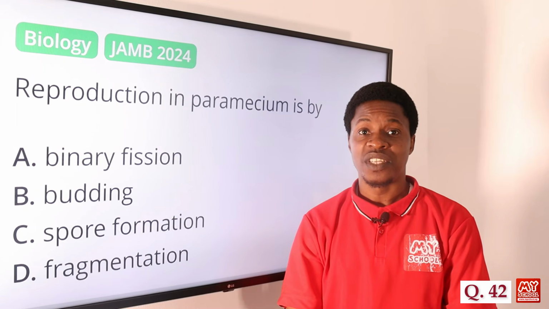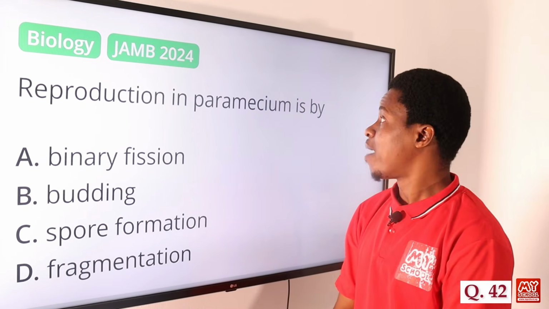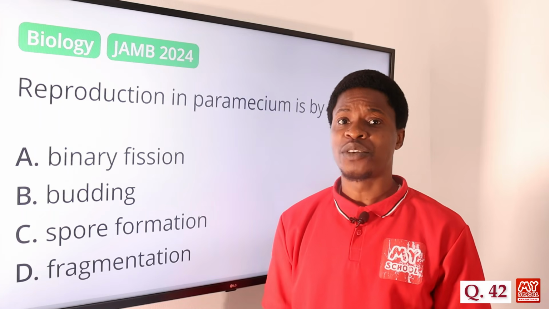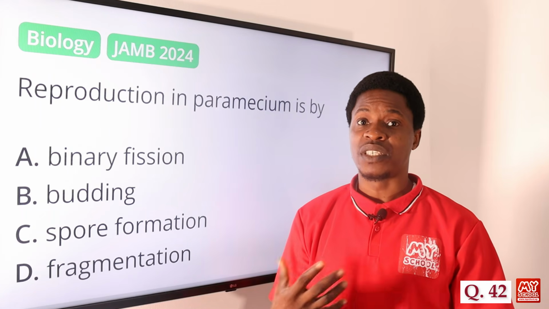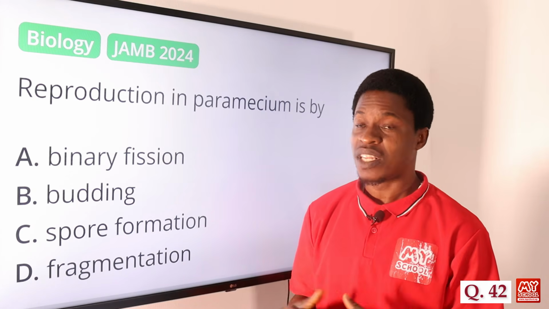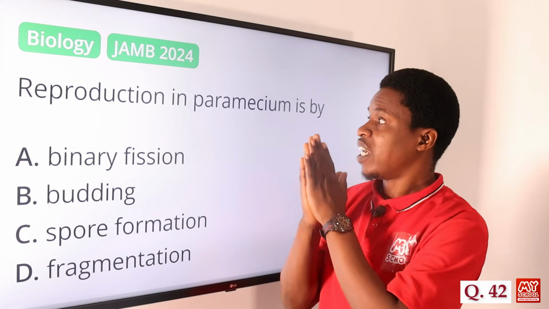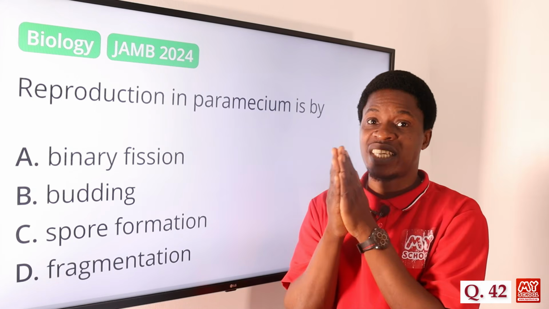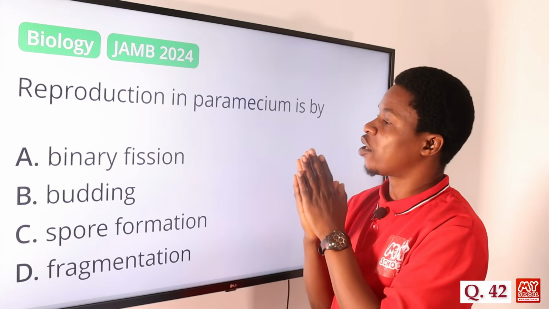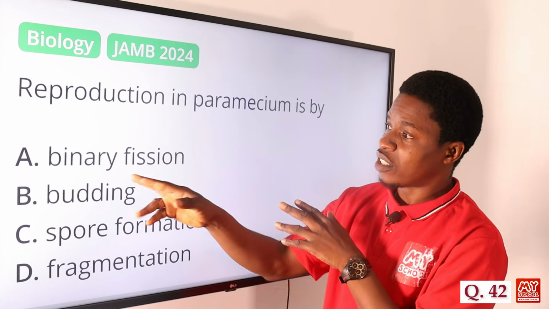Question number 42 now. Reproduction in Paramecium is by what? Remember, reproduction is one of the characteristics of living things, the ability to give rise to young ones, offspring, usually looking like the parents. So in Paramecium, don't forget, it is a unicellular organism. So what kind of reproduction takes place in it?